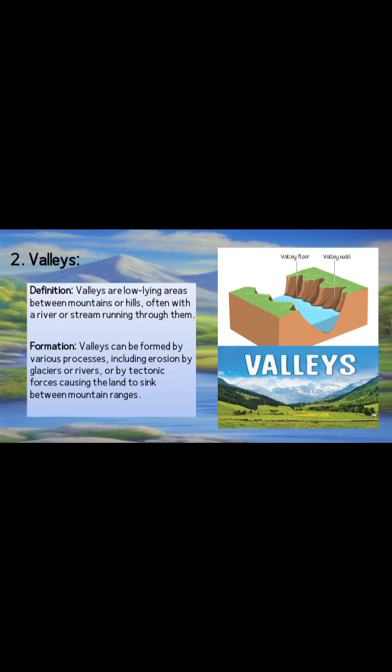Sometimes, big sheets of ice called glaciers or flowing rivers wear away the land, making a valley. Other times, it's like the earth's crust sinks down between groups of mountains, creating a valley. So, valleys can be made by things like a river or by the land itself moving down.